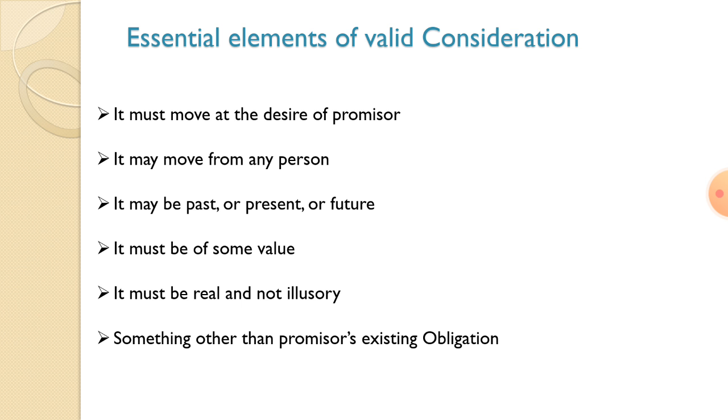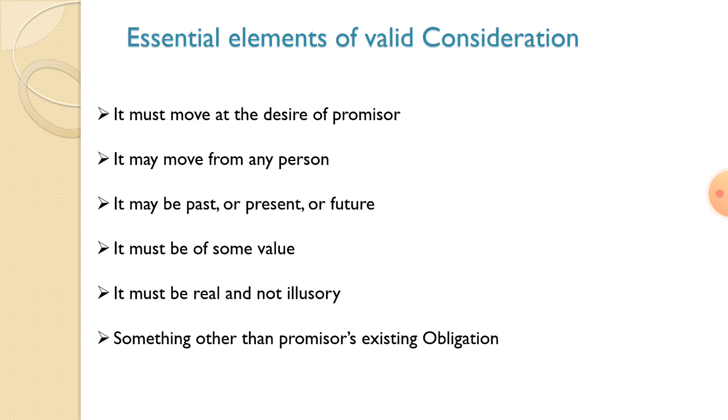Next one is it may be past, present or future. So consideration can be done either in a present situation, or a past situation, or a future situation. Let me give an example. X renders some services to Y at Y's request in the month of May. In June, Y promises to pay 1000 rupees for his past services. Past services amount to past consideration. X can recover 1000 rupees from Y because Y promised to pay money for the past service. That is called past consideration.